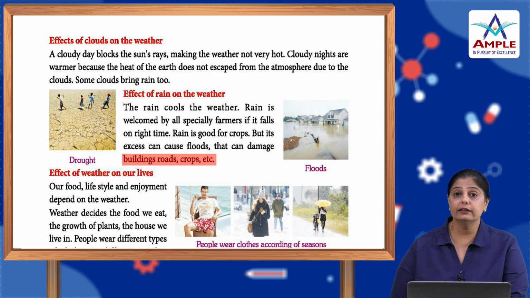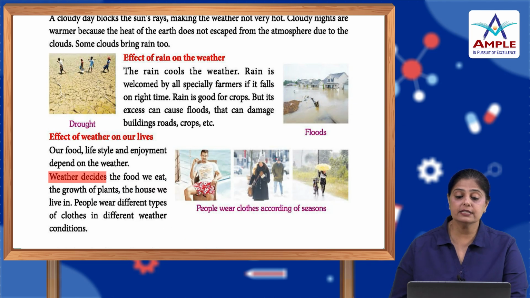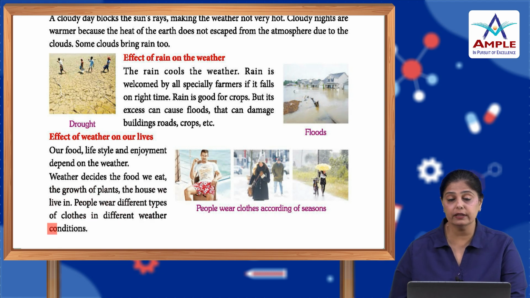Okay, and if it rains at the right time, during the season of harvest, the farmers are very happy because they get a good crop. Effect of weather on our lives. Our food, lifestyle and enjoyment depends on the weather. Weather decides the food we eat, the growth of plants, the house we live in. People wear different types of clothes in different weather conditions.